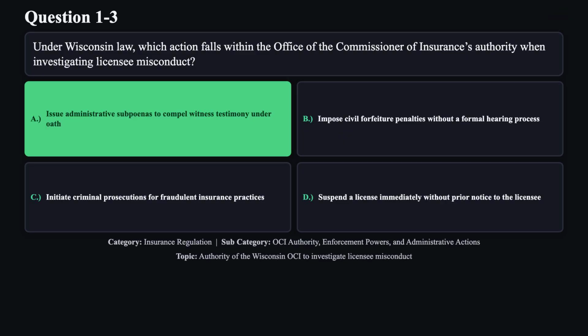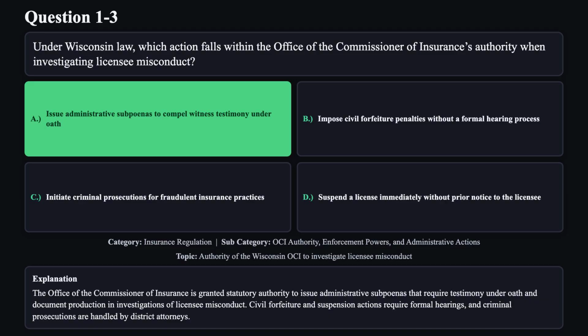The correct answer is A. The Office of the Commissioner of Insurance is granted statutory authority to issue administrative subpoenas that require testimony under oath and document production in investigations of licensee misconduct. Civil forfeiture and suspension actions require formal hearings, and criminal prosecutions are handled by district attorneys.